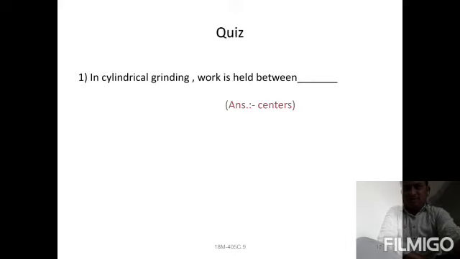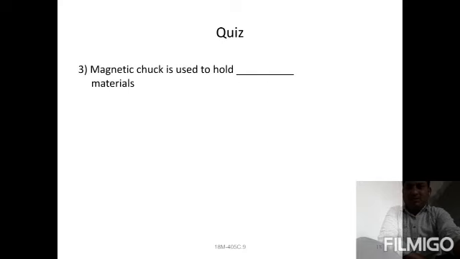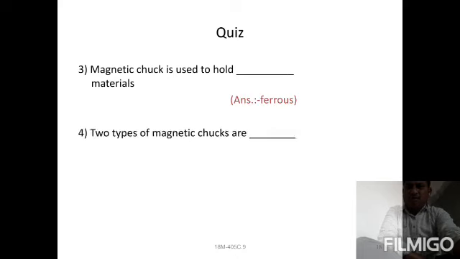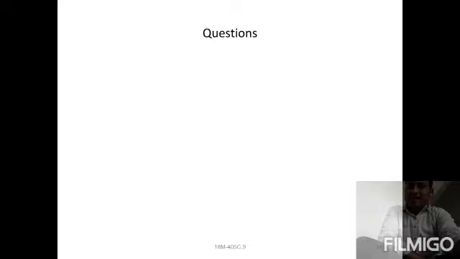In cylindrical grinding, work is held between the centers. Vices hold small works only. The magnetic chuck holds ferrous metals only. Two types of magnetic chucks are used: permanent magnetic and electromagnetic.